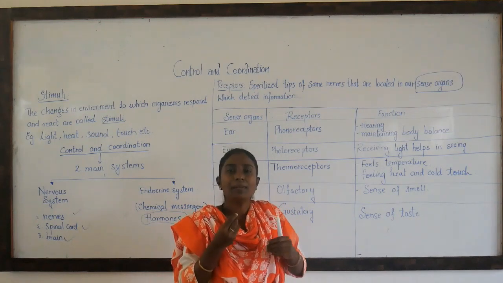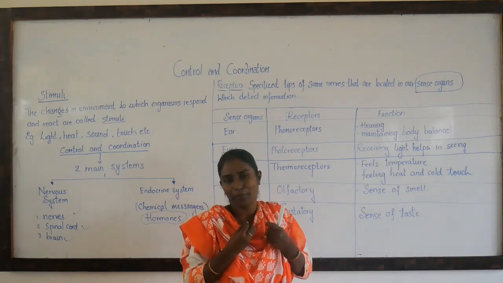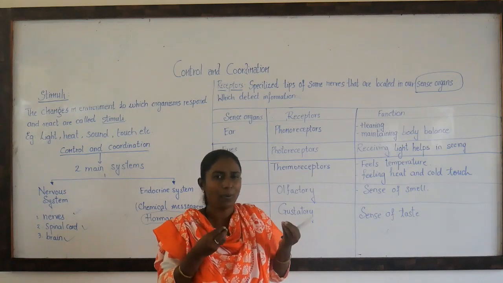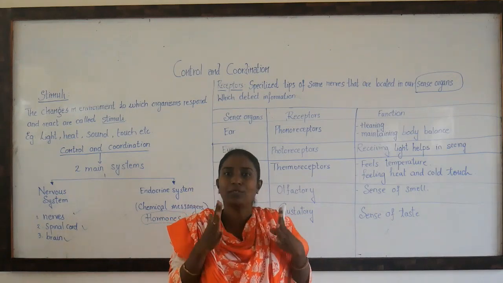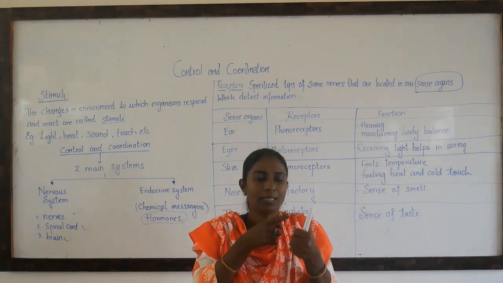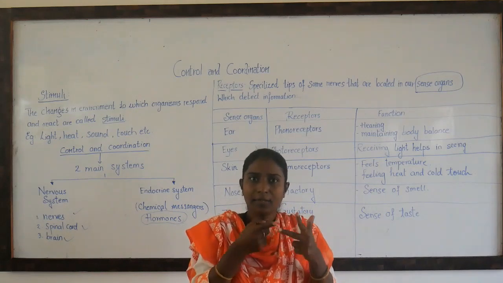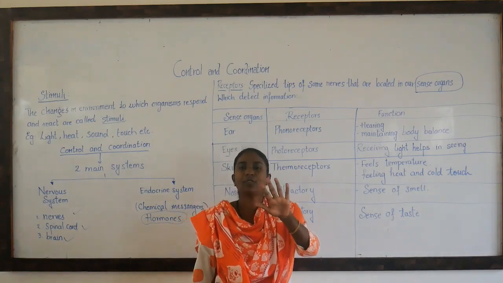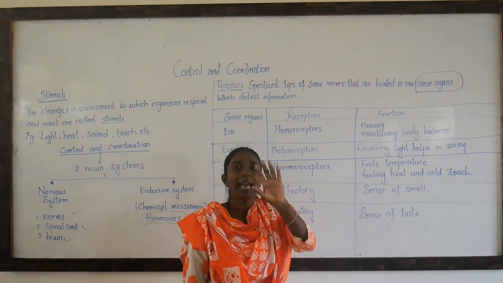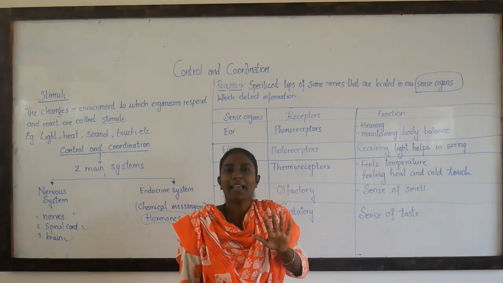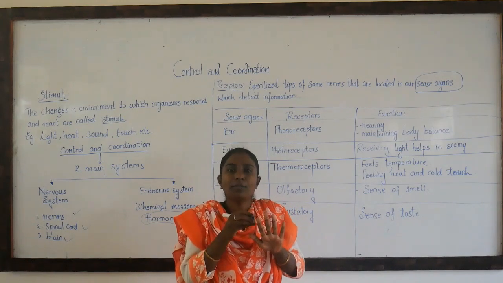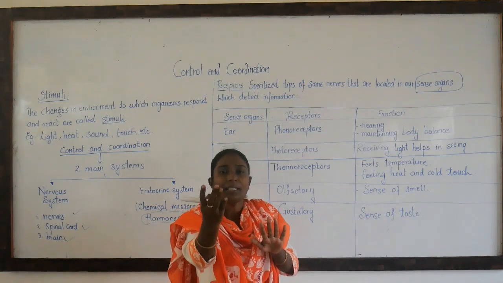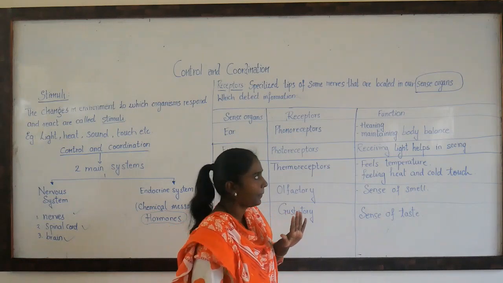Then tongue, which helps us to feel the taste of the food, whatever you eat, and the nose, which helps us to feel the smell, whether it is good or bad. So these 5 sense organs, once again I repeat, are skin, eyes, nose, ears, tongue. Okay, these are the 5 sense organs which are present in animals. And these 5 sense organs have the specialized tips of the nerves which we call receptors. Receptors are again nothing but they receive the messages, right?